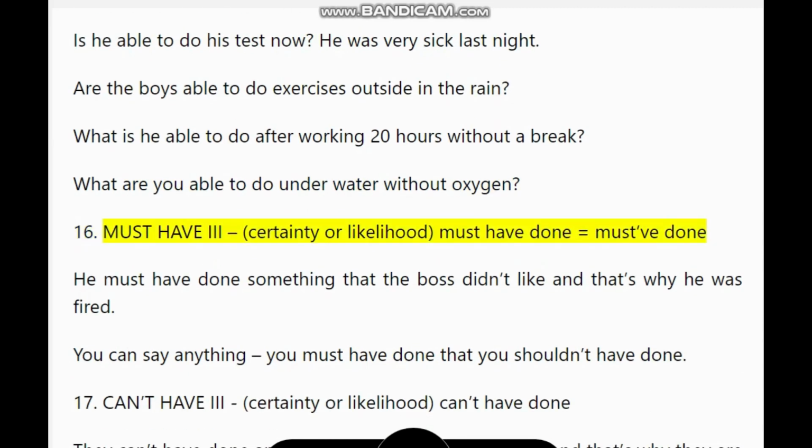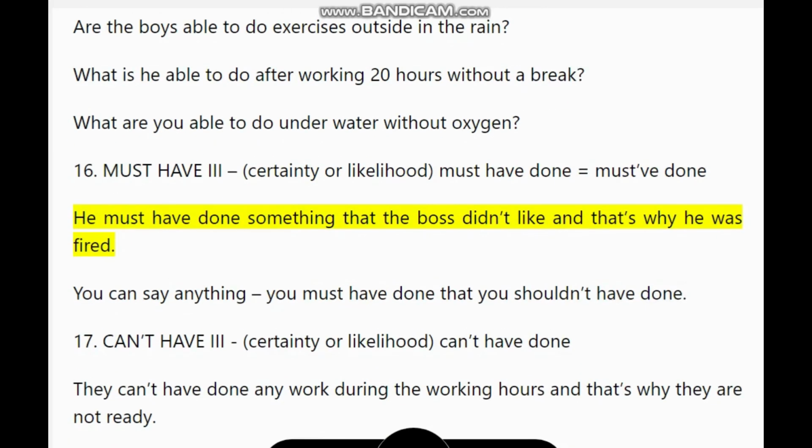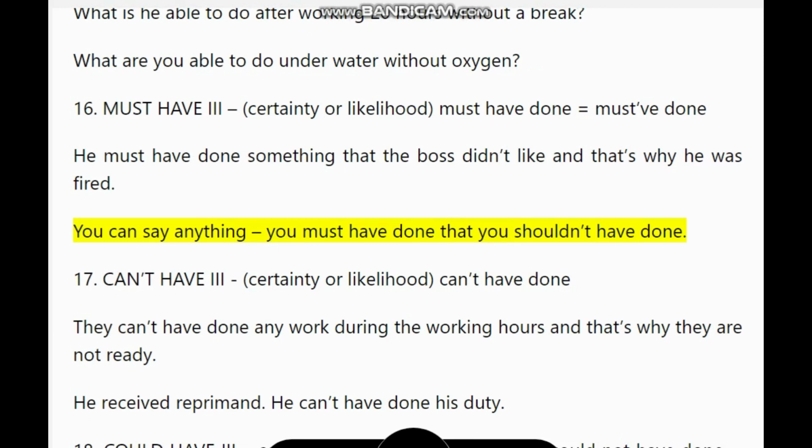16. Must have, certainty or likelihood, must have done equals must have done. He must have done something that the boss didn't like and that's why he was fired. You can say anything. You must have done that you shouldn't have done.